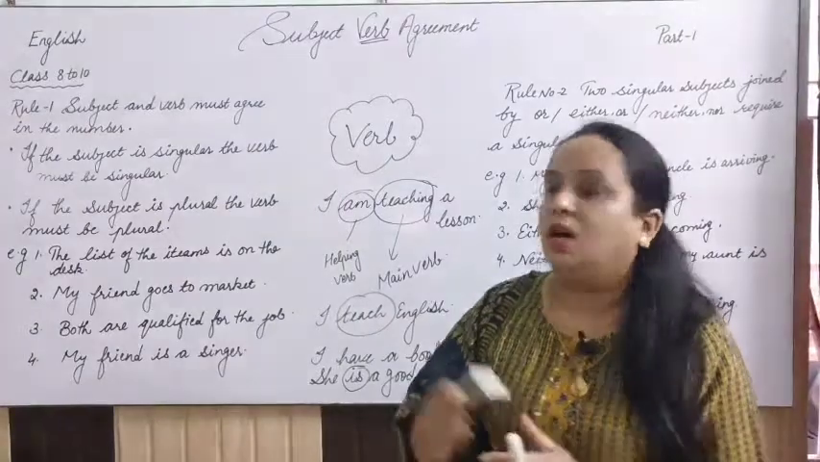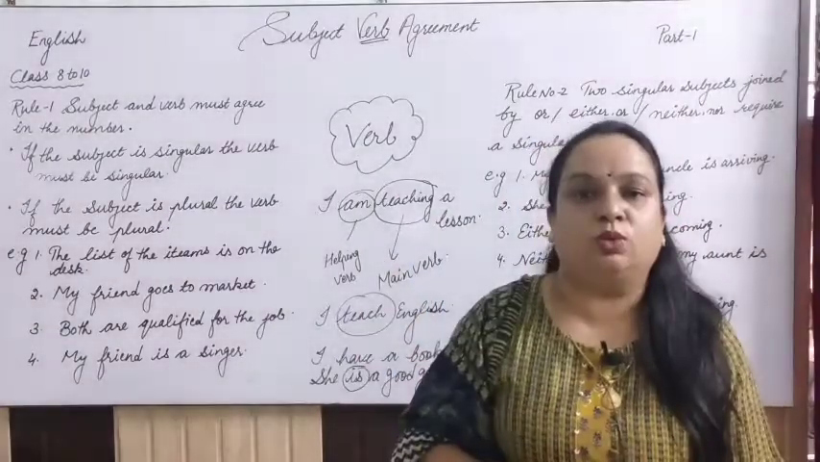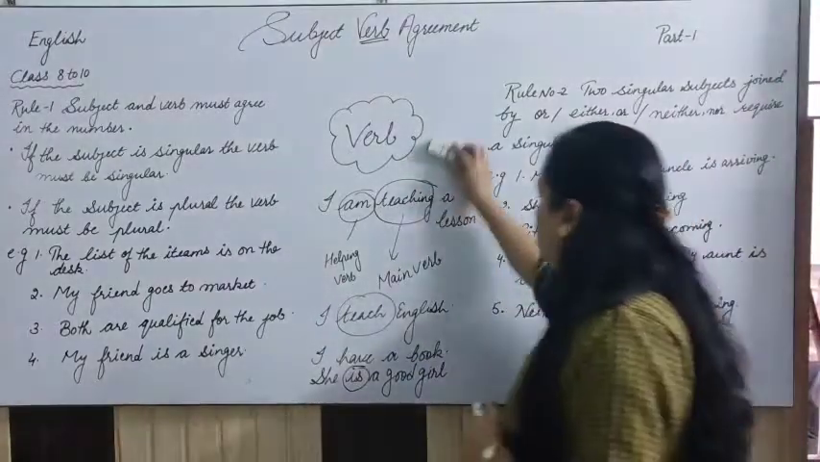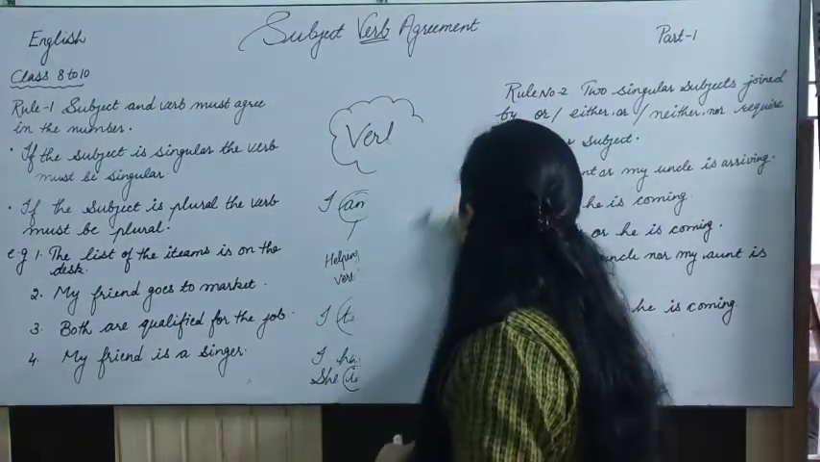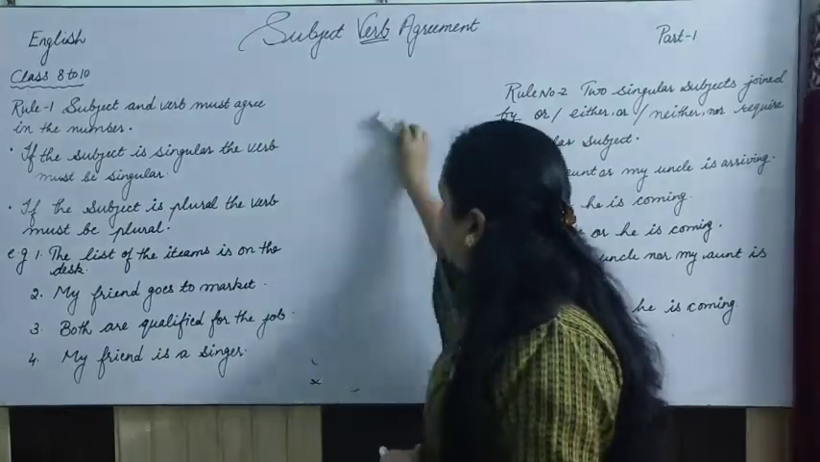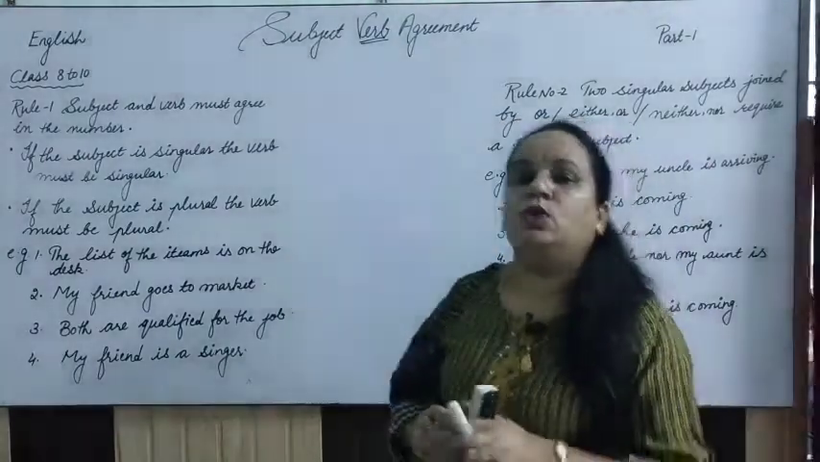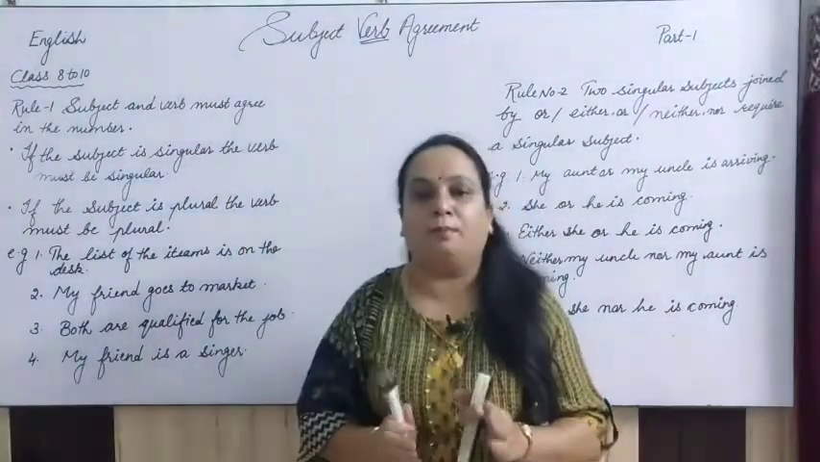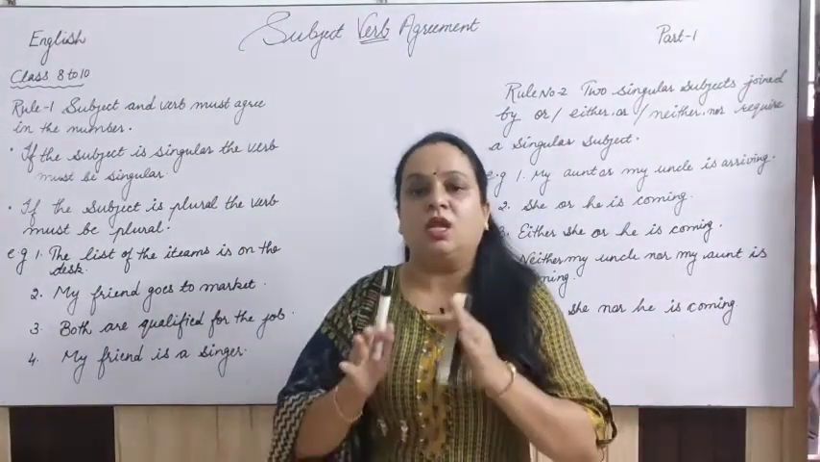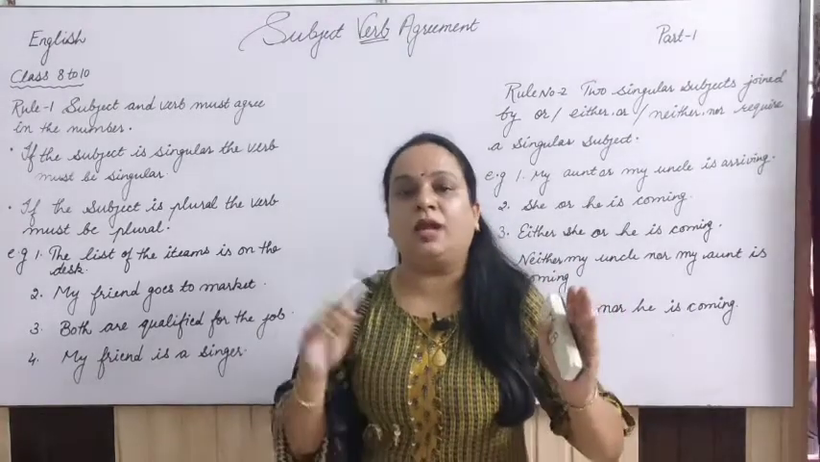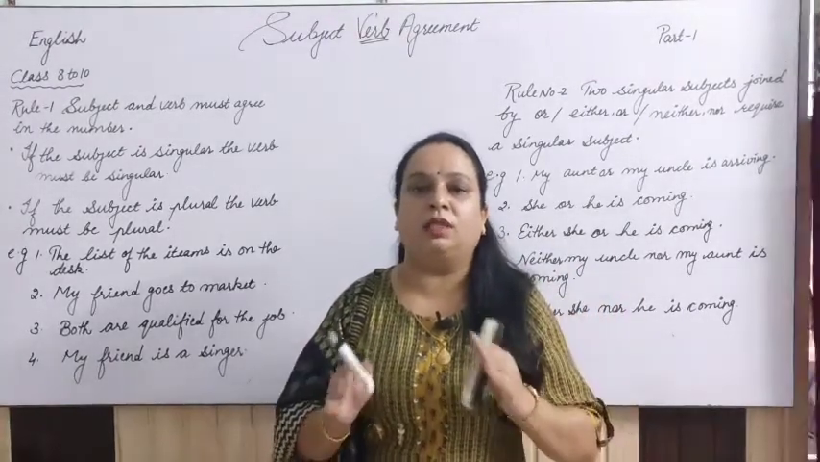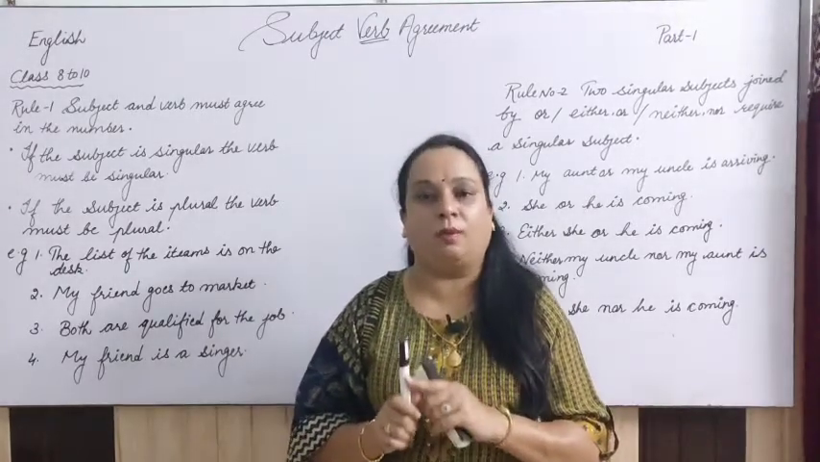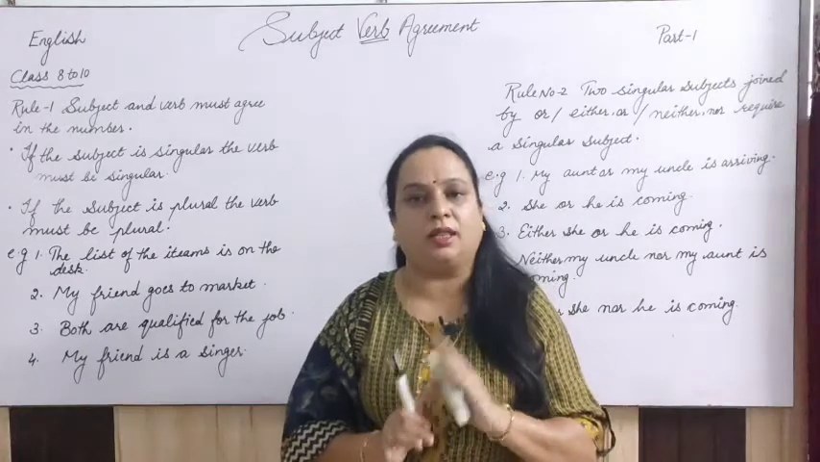Now let's see what we have to do in rule number 1 and rule number 2 today in this video. So I am erasing this, and whatever example I have to do, I will write down here. Rule number 1 says: subject and verb must agree in number. Number means, I've told you, singular and plural. And you know what the singular and the plural form are.